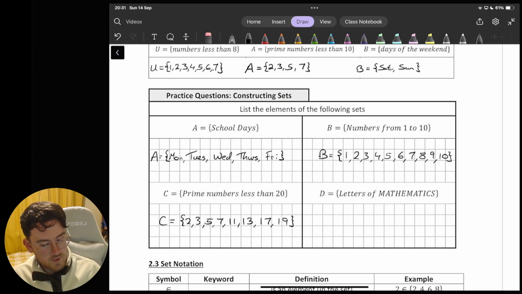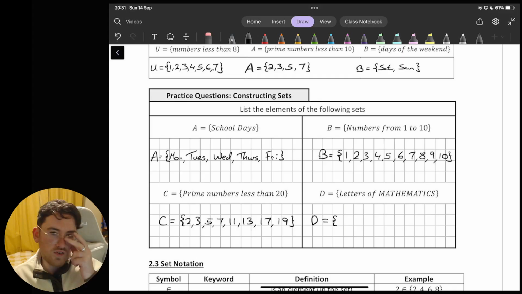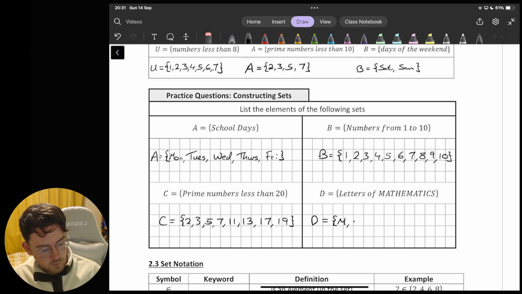Okay, and the letters of mathematics, this is a good example for us. So we're asked for the letters of the word mathematics here. So we'll go through them. We start with M, we go to A, we go to T, we go to H, we go to E. The next letter in the word is M, but we have already included M. And one of the rules we said is that the things in a set have to be distinct. We don't repeat any letters within our set.